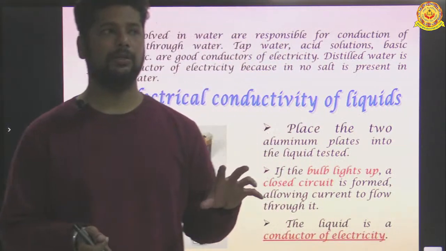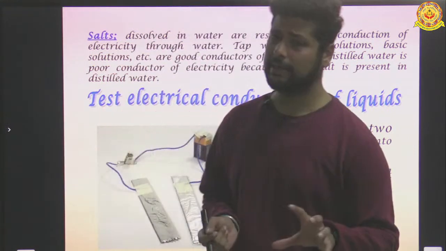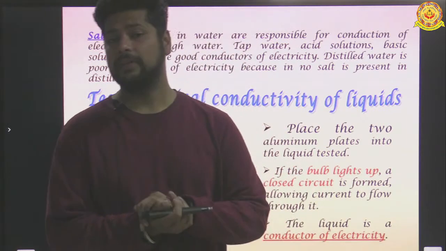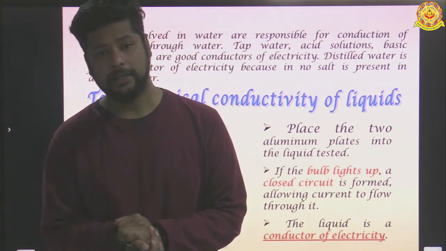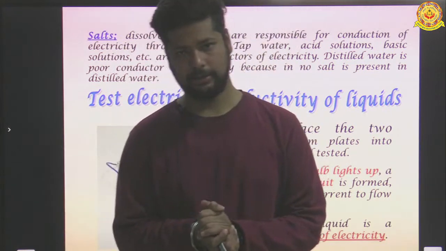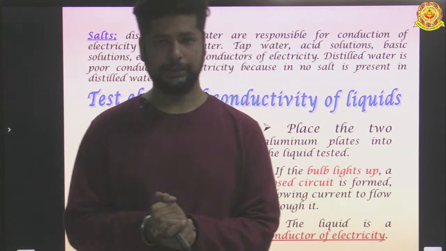Now let's talk about vegetable oil. Vegetable oil cannot conduct electricity. It does not have any free ions, and it cannot conduct electricity. Same with honey. Honey also cannot conduct electricity. But if we talk about milk, it contains lactic acid. So acids being good conductors of electricity, milk can also conduct electricity.